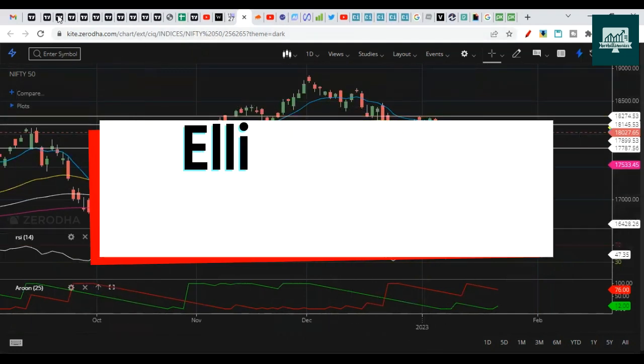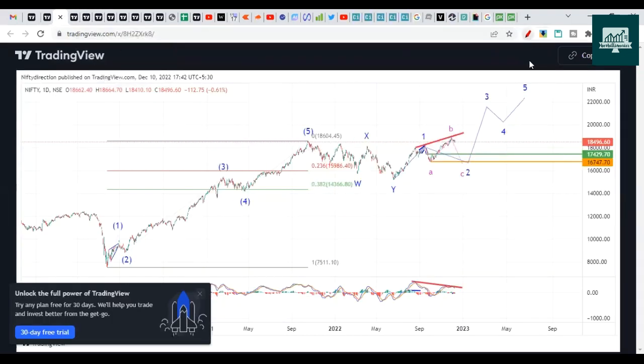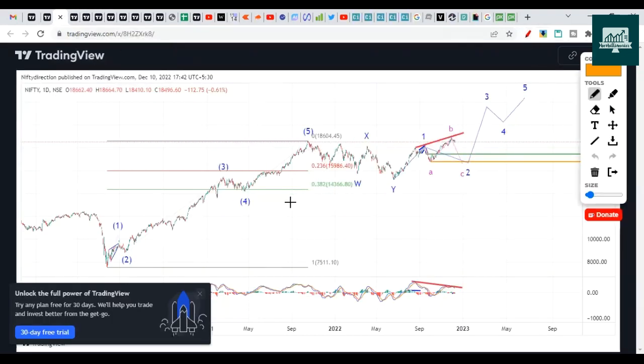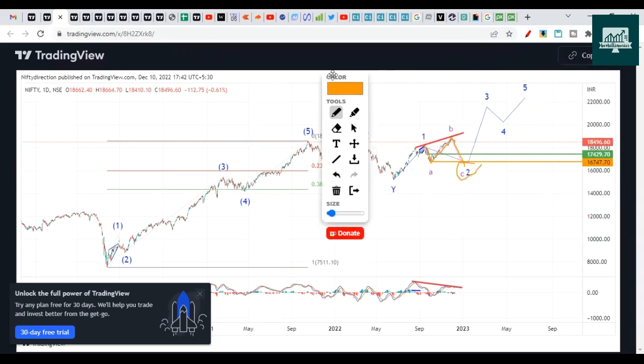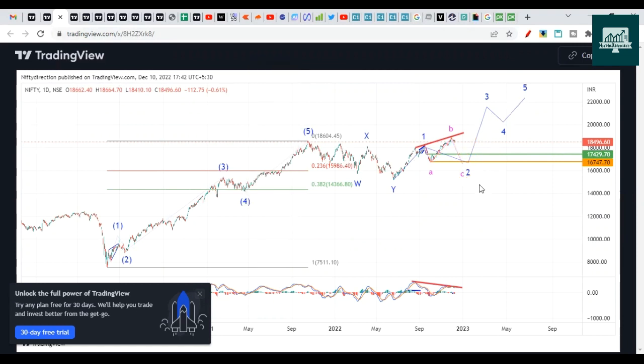Let's check the Elliott Wave. We discussed a couple of patterns in Elliott Wave. So this was the pattern that we discussed, that Nifty has completed wave 1 here and now it has started the third wave. So now we have to consider this as an expanded flat correction of wave 2. It will take us towards 16,700 to 16,500 levels, and then we'll have a higher high going on the upside in the third wave. So this is the chart that we discussed.